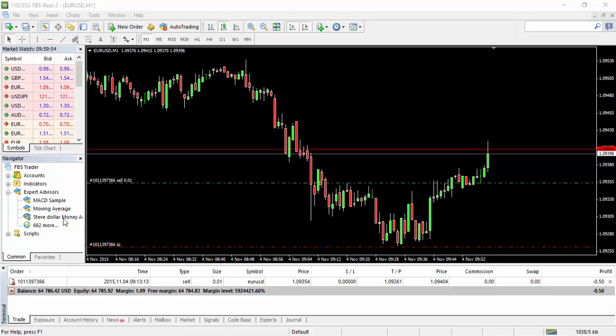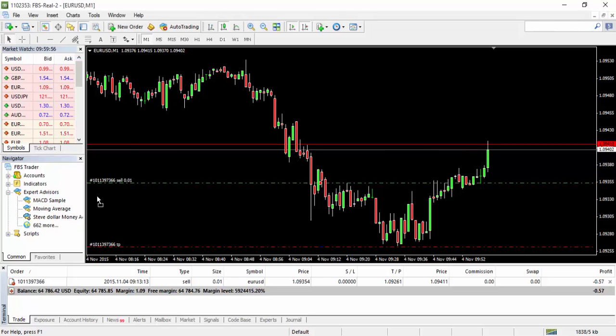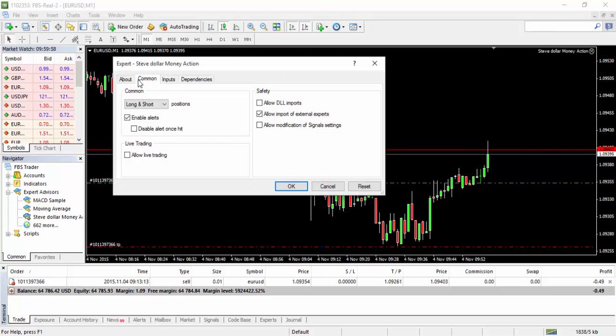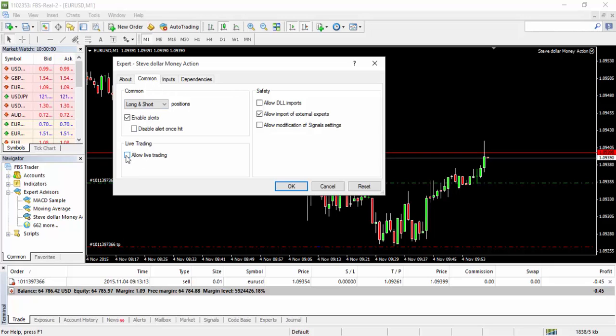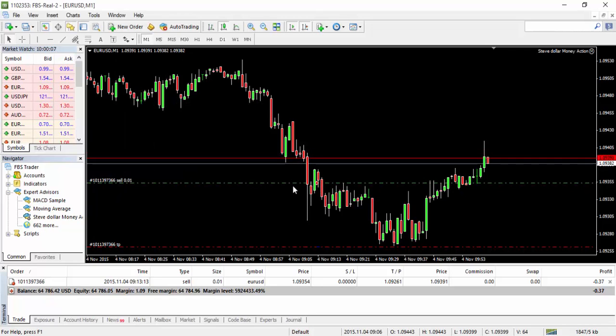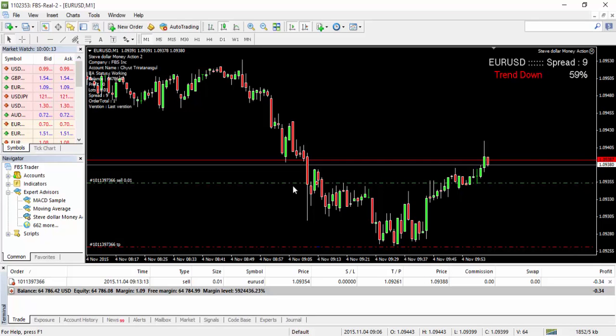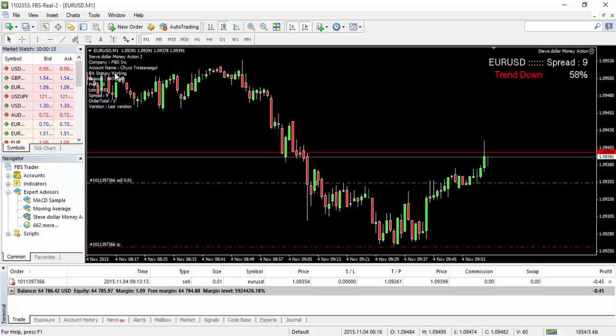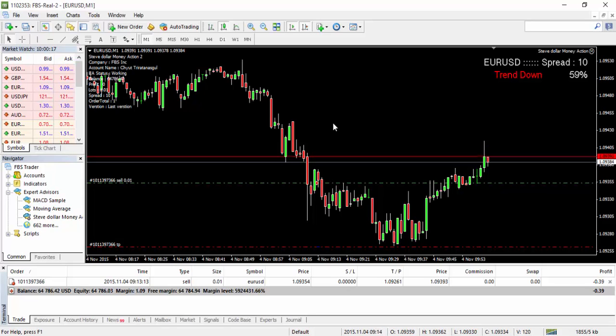Let me show you the first way. Drag the EA into the graph, go to Common, click Allow Live Trading, allow DLL imports, and OK. Then wait for it to work. The EA status will say working.